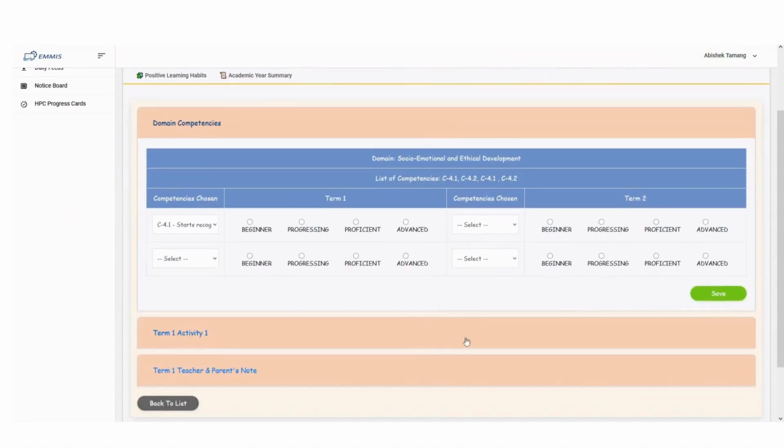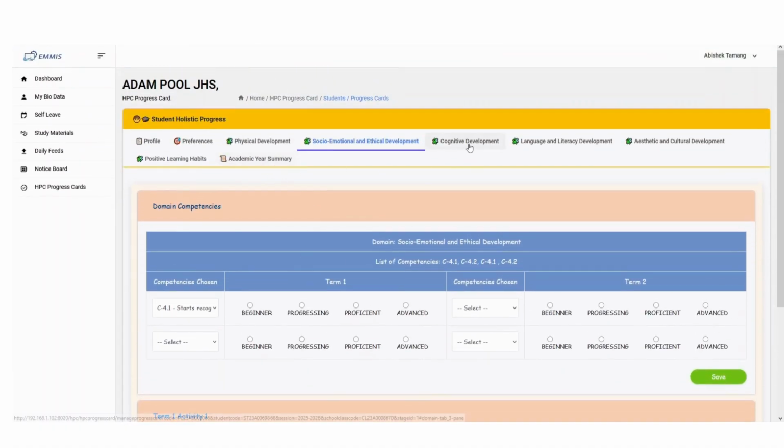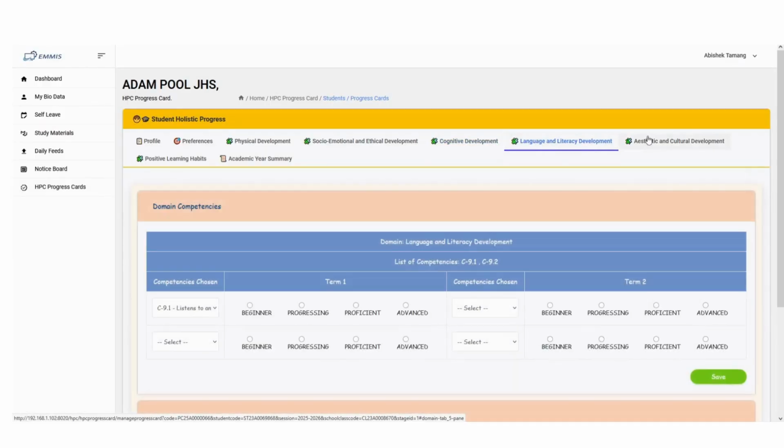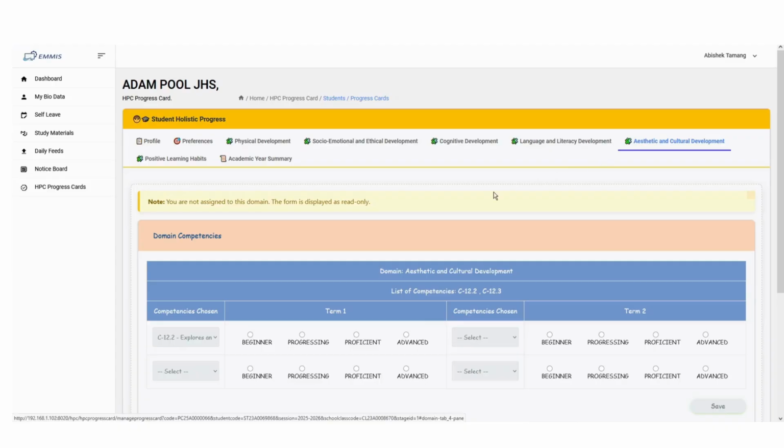There are many domains shown on your web page. Fill in accordance with the domain assigned by your head admin. If you are not assigned to another domain, there will be a note displaying that you are not assigned to this domain.